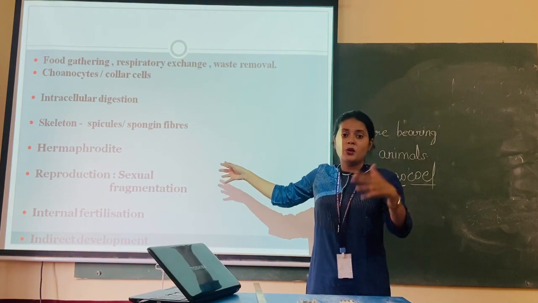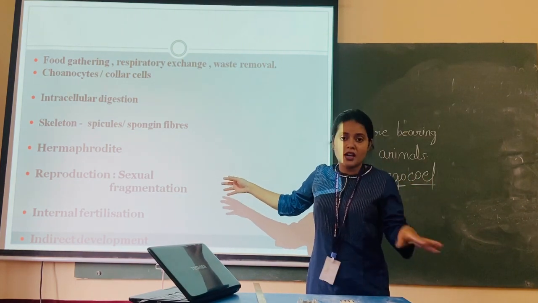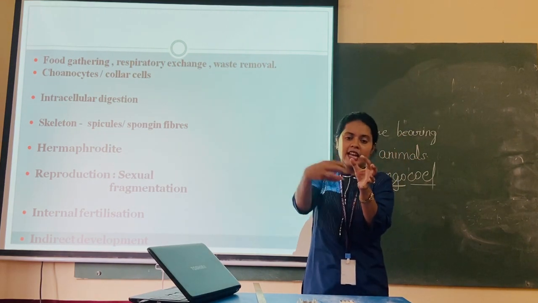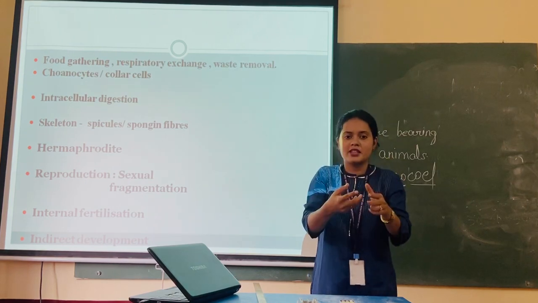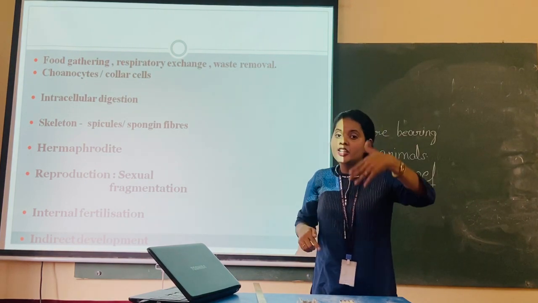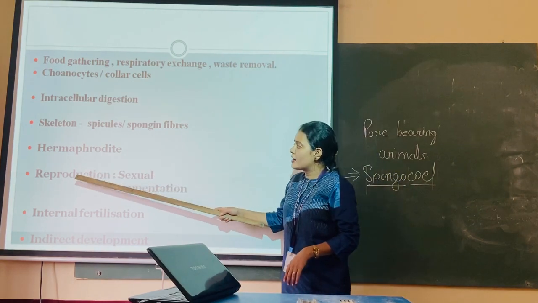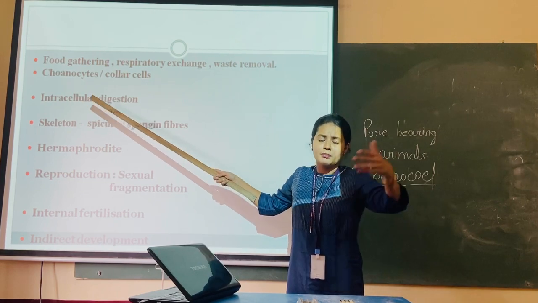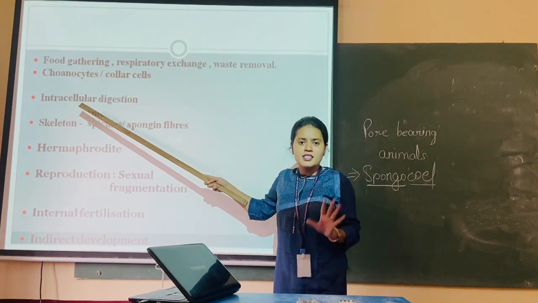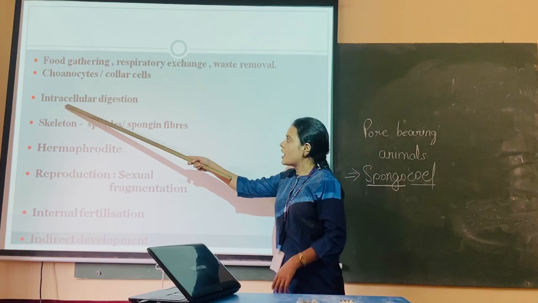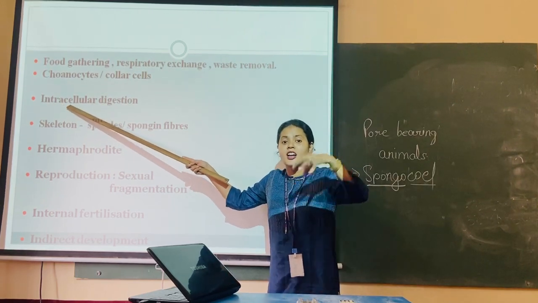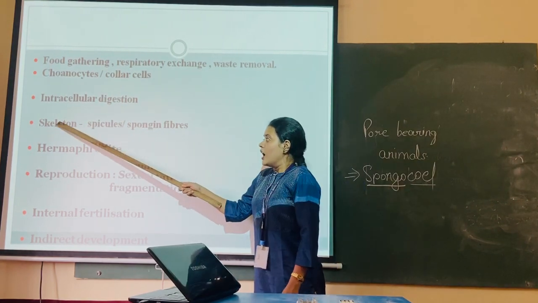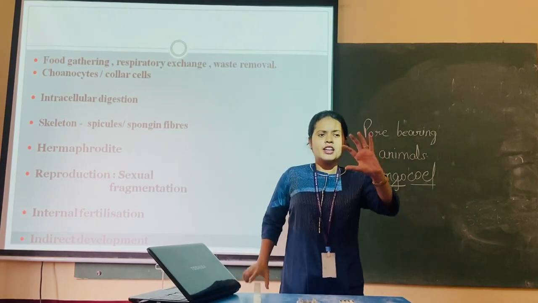Whereas here they don't have a perfect organ, they don't have a stomach, nothing. So what is happening? Whatever food particles go inside the cell, in the cell only digestion will take place. So in the cell, intracellular. These organisms are a very easy, simpler form of organisms. They won't have any particular tissue or organ. So within the cell, these activities will be conducted. That's why they show intracellular digestion.